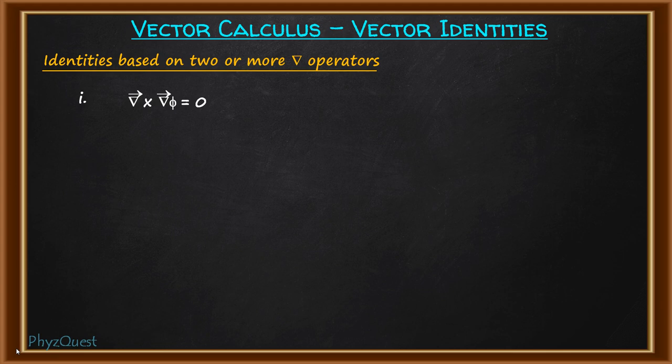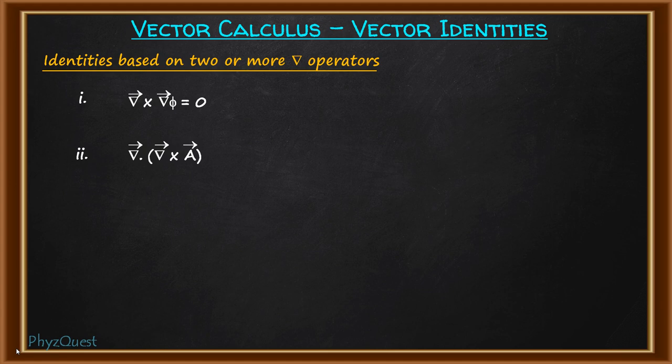Now let's come to the second identity, which is del dot del cross A, the divergence of curl of a vector field. Again, try to understand this carefully. Del cross A, the curl of a vector field, represents the rotation of the field. Now let's talk about divergence. Divergence represents the spreading out of a vector, or shrinking in to a sink. So basically spreading out from a source or shrinking in to a sink, like that it represents.